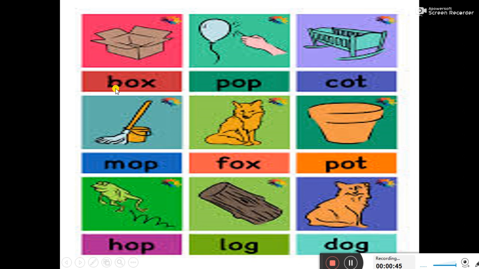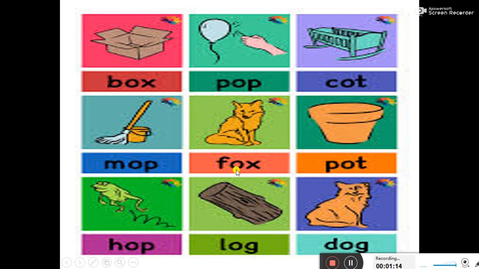First is B O X, box. Next P O P, pop. C O T, cot. M O P, mop.